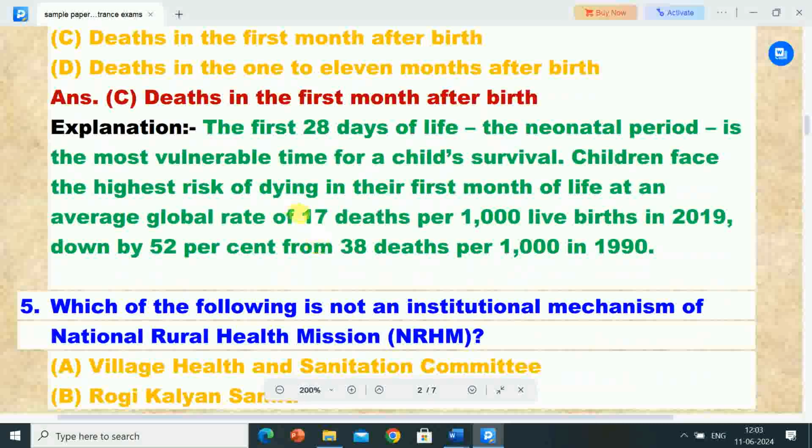Its explanation: the first 28 days of life, the neonatal period, is the most vulnerable time for a child's survival. Children face the highest risk of dying in their first week and first month of life, at an average global rate of 17 deaths per 1000 live births in 2019, down by 52% from 38 deaths per 1000 in 1990.